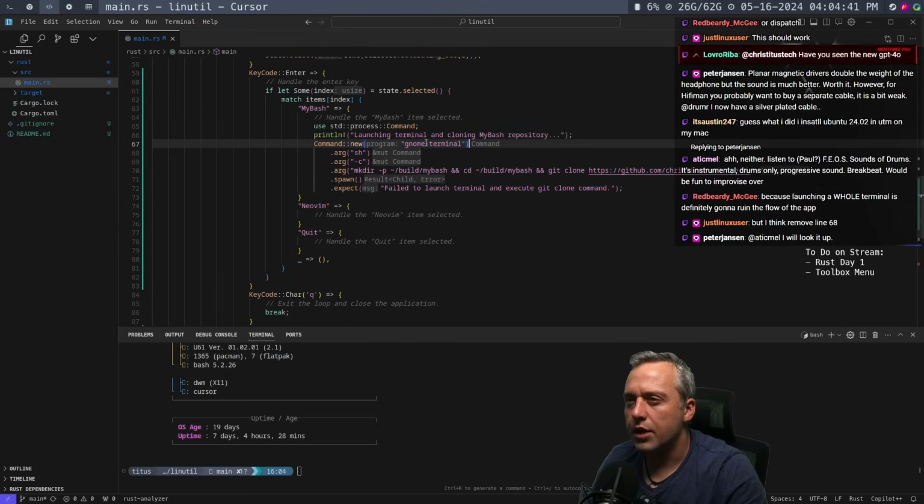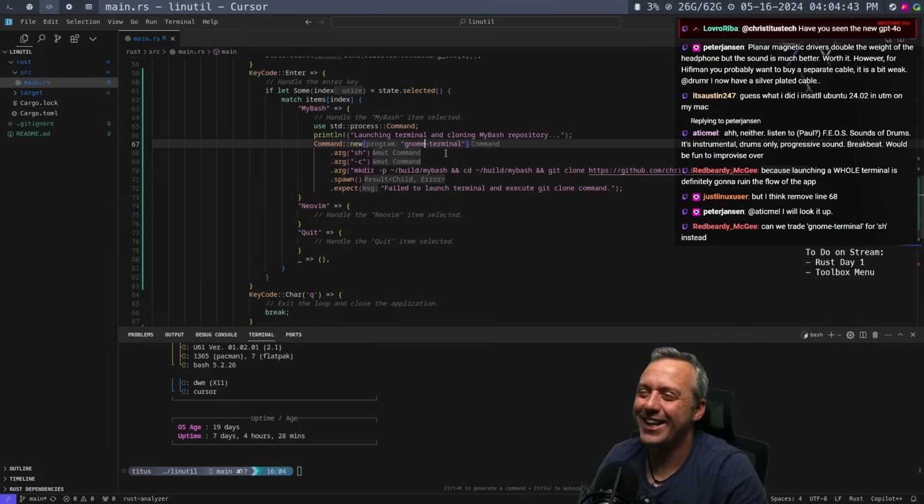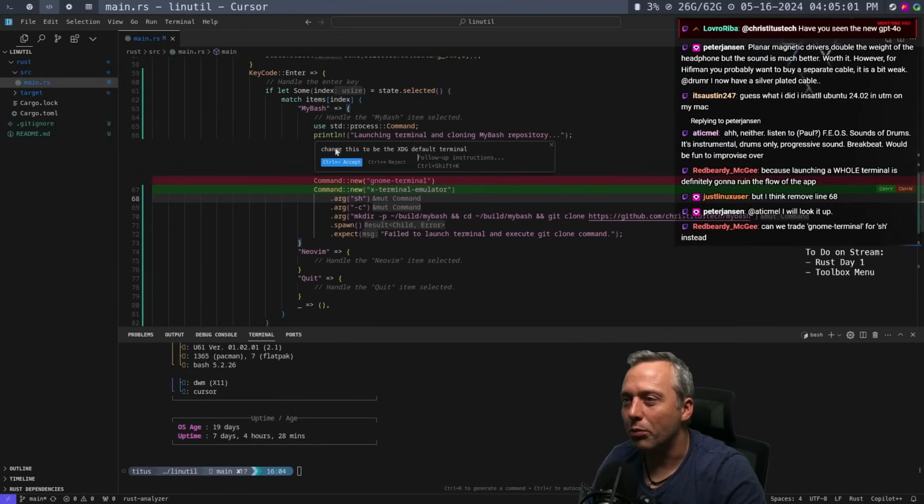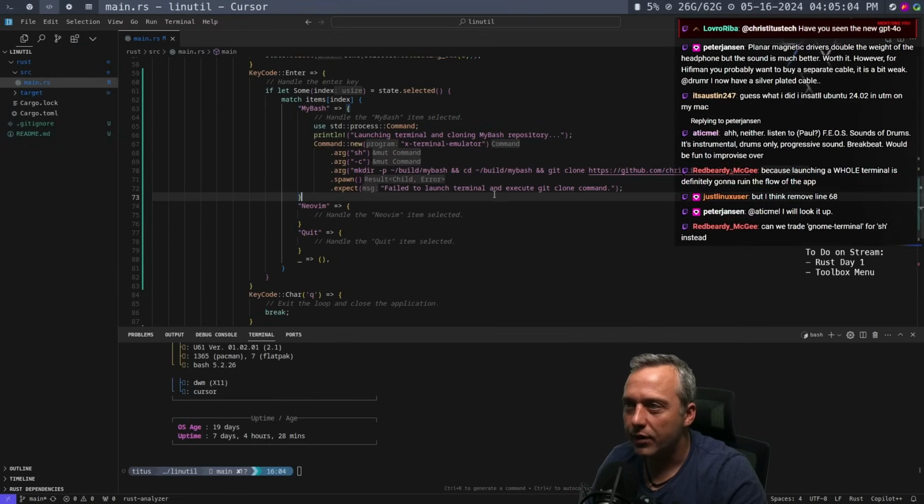Remove line 68, the arg -- sh command. Okay. And then gnome terminal. Well, that's a problem. Okay. Change this to be the XDG default terminal. Come on now. Gnome terminal. Oh my. All right. So now we have this to issue the command. Honestly, I think that argument was correct though.